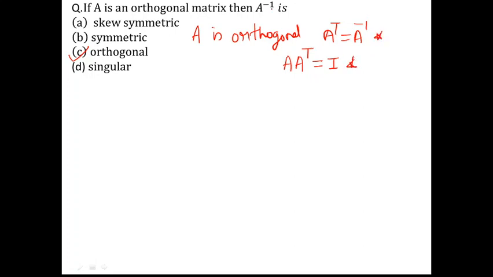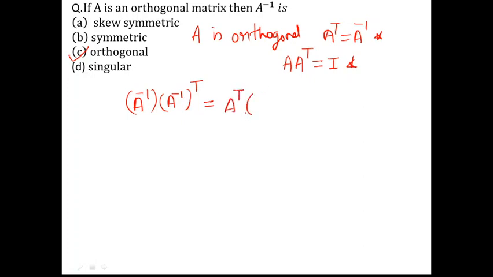Now I have to show that A inverse is orthogonal. So what we will do, we will consider A inverse into A inverse transpose, right? If it comes out to be I according to this definition, so I have just replaced A by A inverse, as I wish to show this as orthogonal. So what it will be? As per this result, A inverse is nothing but A transpose. So we will write A transpose.